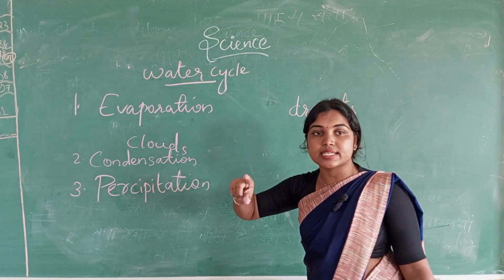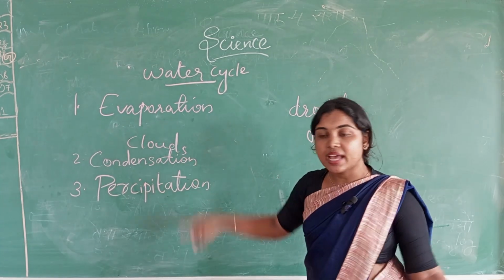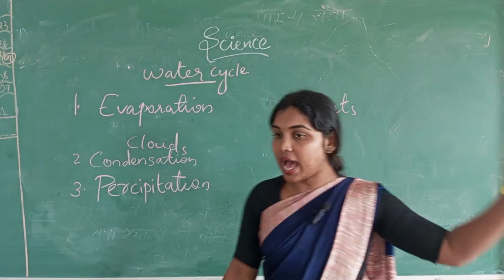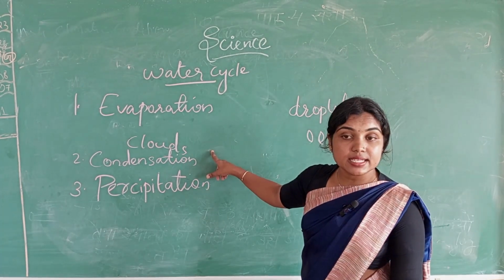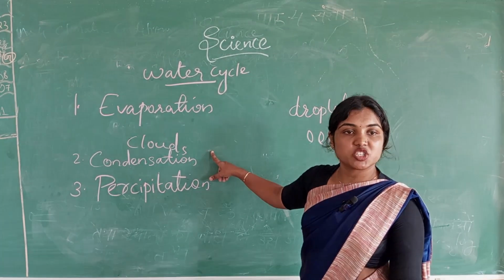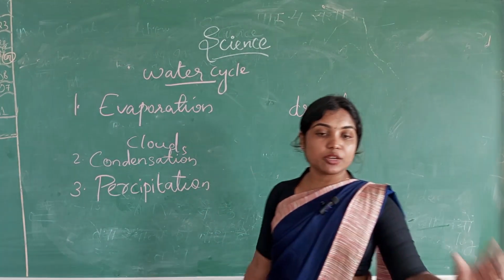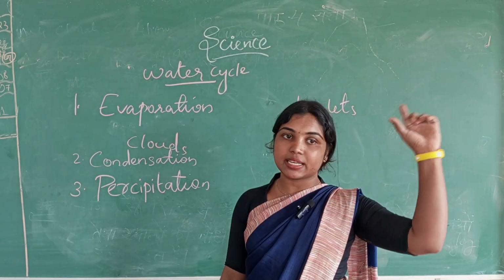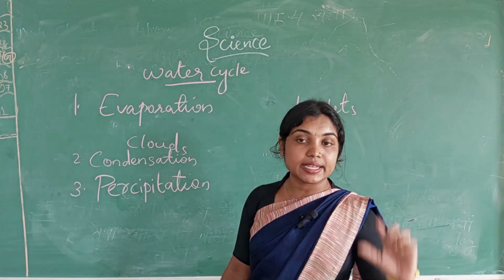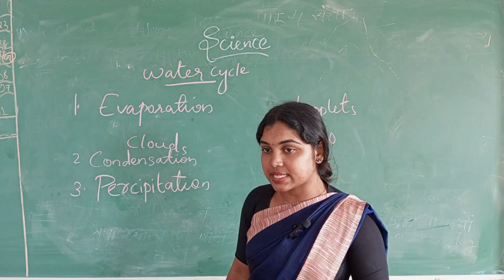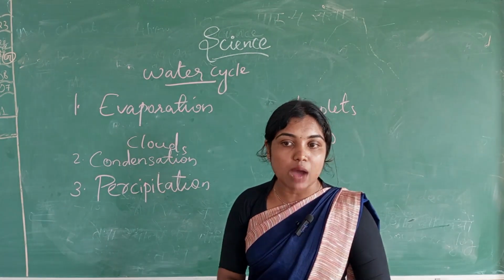Evaporation means water changes into water vapor and it rises up in the sky. Then the second stage is condensation. When that water vapor reaches up in the sky, the water droplets along with the dust particles and various gases come together to form a cloud.